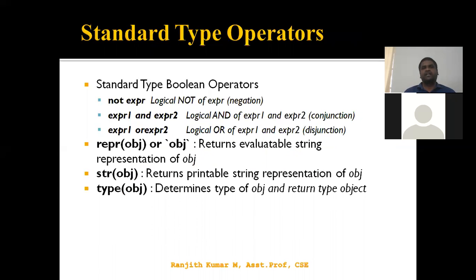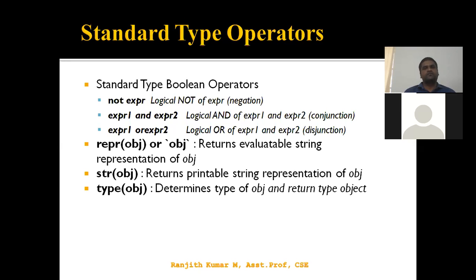We also have the standard Boolean operators: not, or, and. The logical and, or, not are represented in terms of words, and, or, not. We don't have symbols for them in Python like in C, C++, Java.